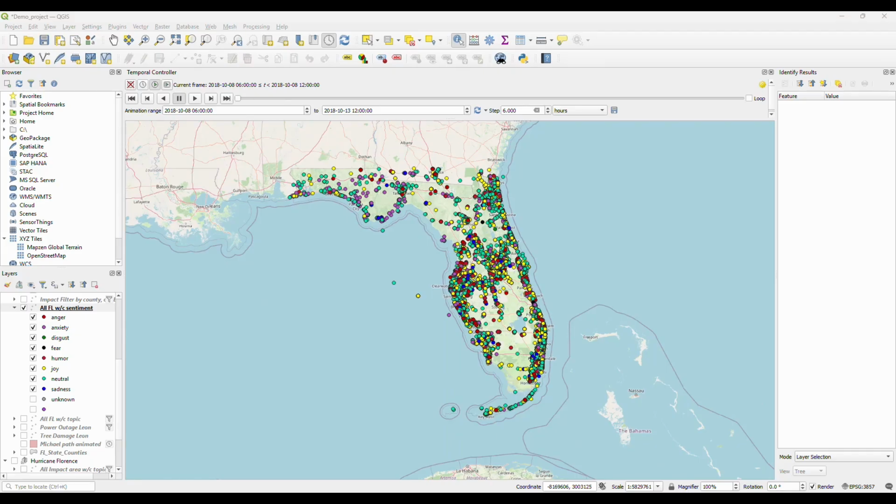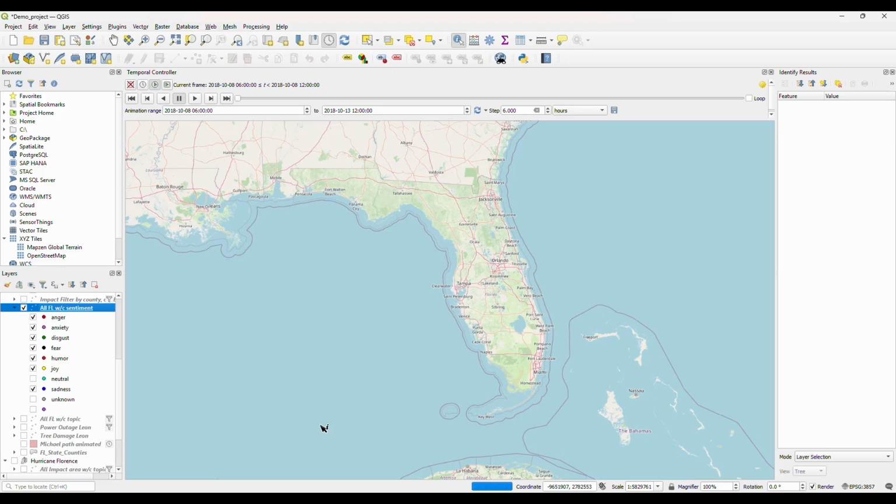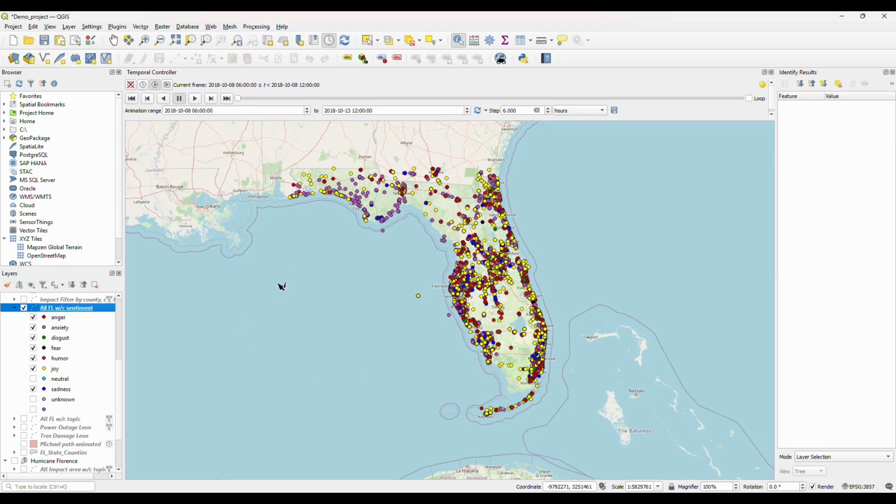So when you first load the QGIS data, our CSV with the sentiment labels and topics, you'll see something like this. Currently I have the neutrals in, but as you can see, it's real messy. But for Hurricane Michael, it hit right up through this area. I can show that with the path overlay. And this is dominated mostly by anxious tweets.